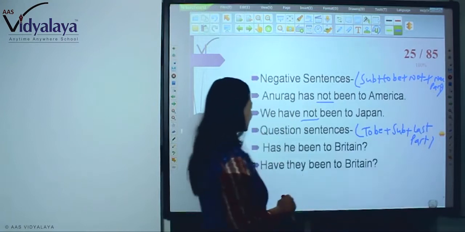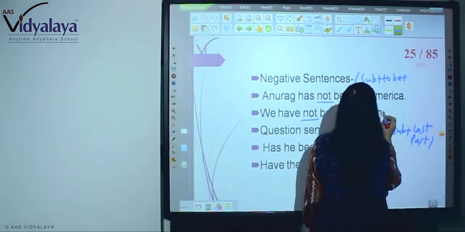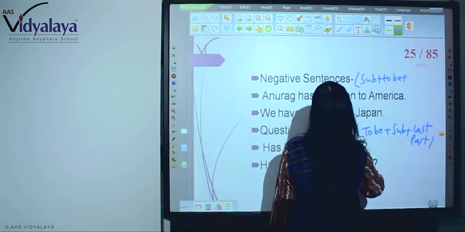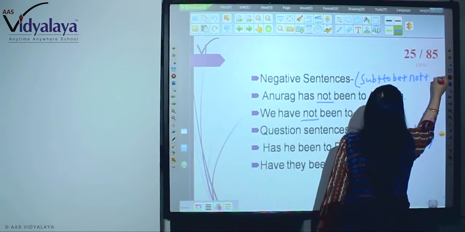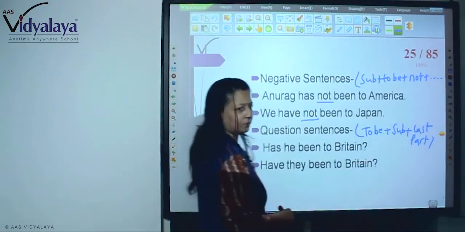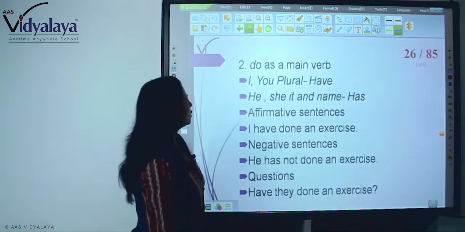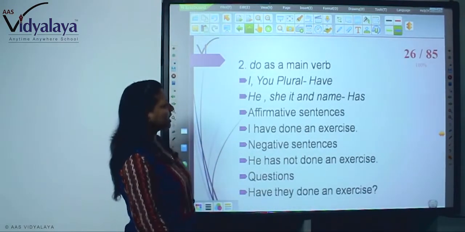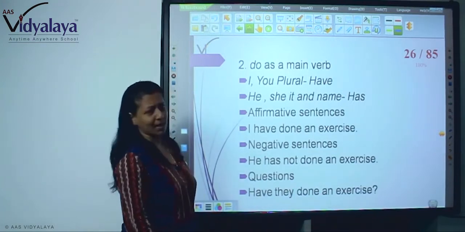Right? So, in this way you are saying, has he been to Britain? Have they been to Britain? Subject plus to be plus not and plus the different part of the sentence. Done? Next. Do as a main verb. I, you and plural have, and he, she and name has.